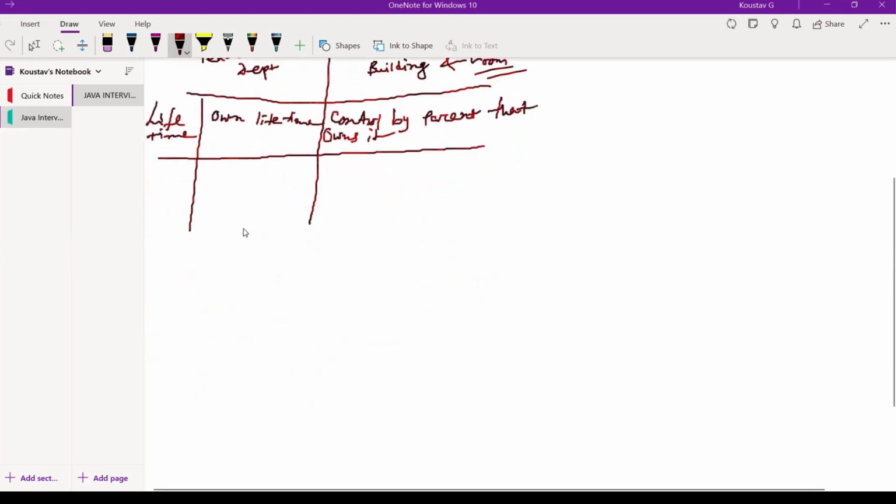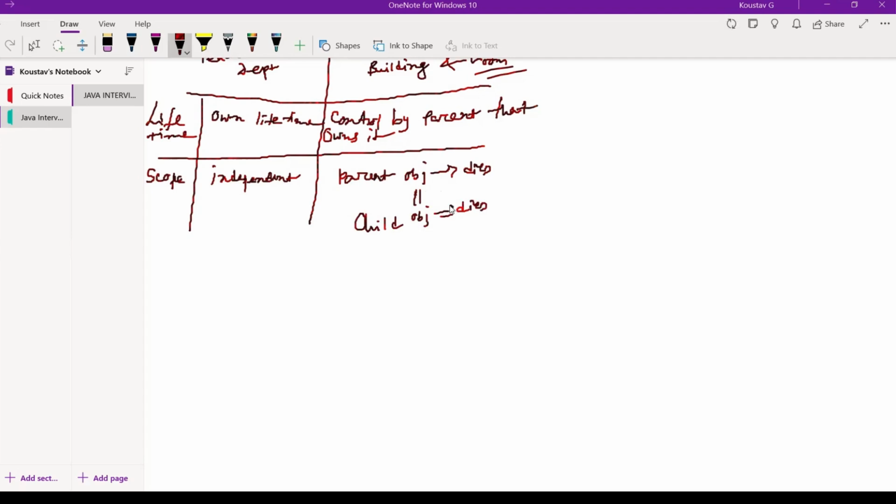Now the second one is scope. What is the scope? For aggregation, parent objects and child objects are independent, not dependent on each other. But for composition, the death of the parent object also means the death of its children. So when the parent object dies, we can consider the child object dies.